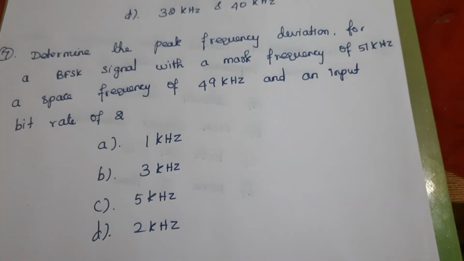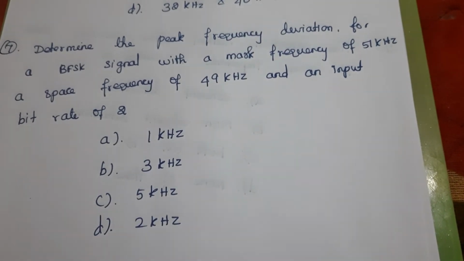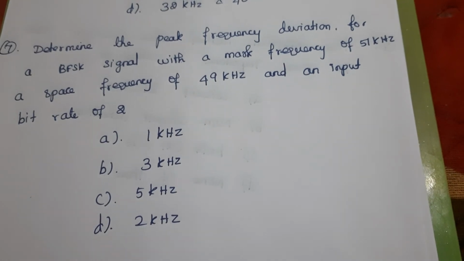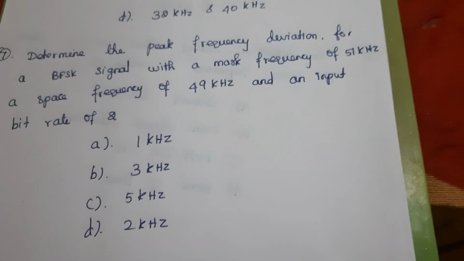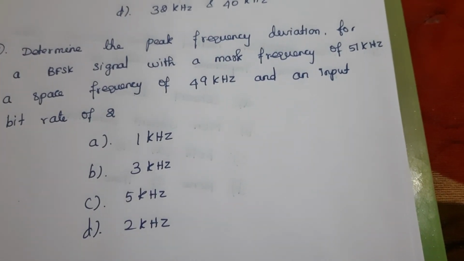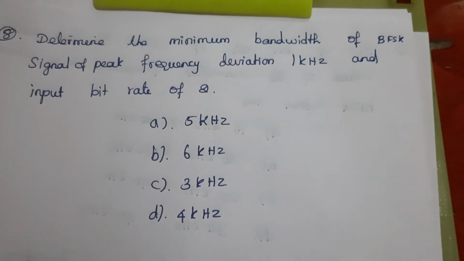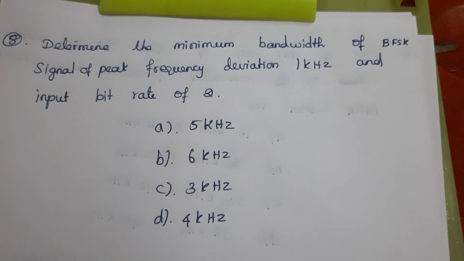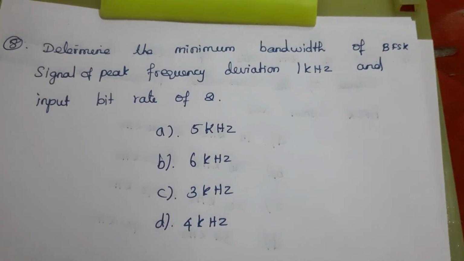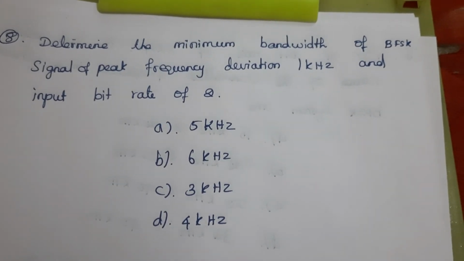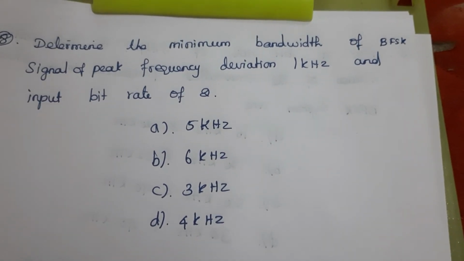Seventh question. Determine the peak frequency deviation for a binary FSK signal with a mark frequency of 51 kHz and a space frequency of 49 kHz and an input bit rate of 2 kbps. Eighth question. Determine the minimum bandwidth of a binary FSK signal of peak frequency deviation 1 kHz and input bit rate of 2 kbps.